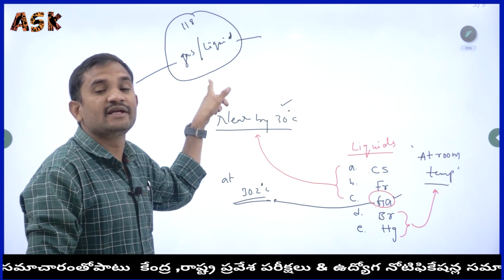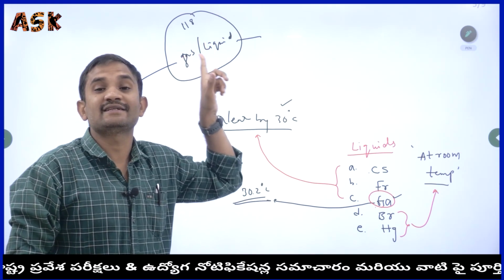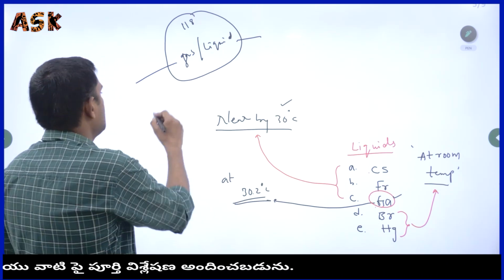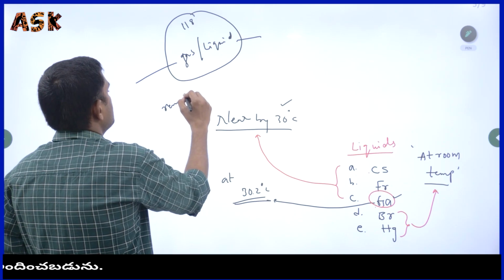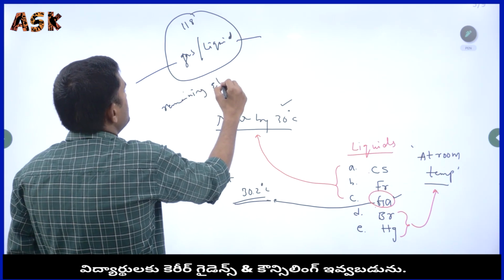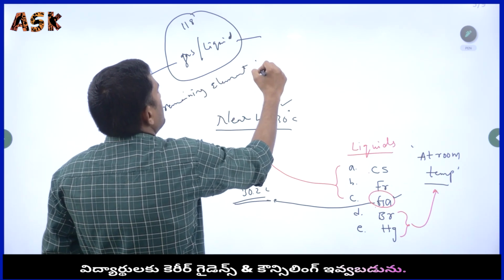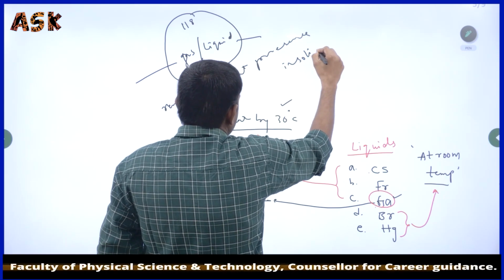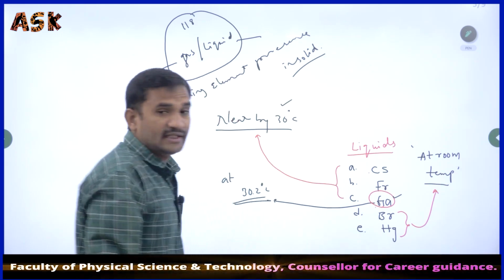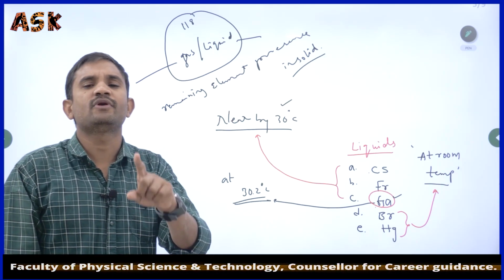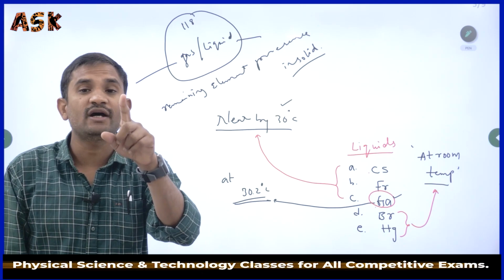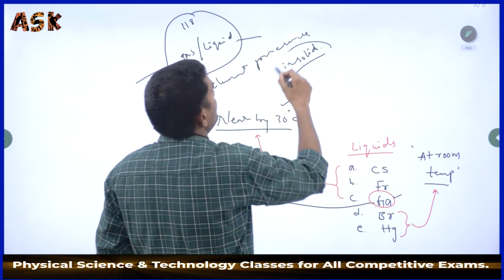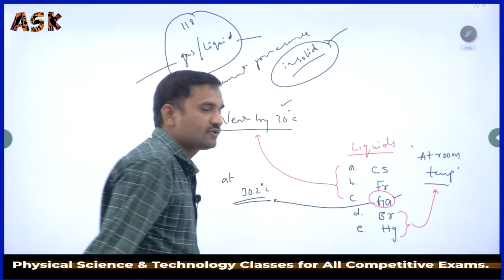Except these liquids and gases, the remaining elements are present in which state? Solid state. That you have to keep in mind.